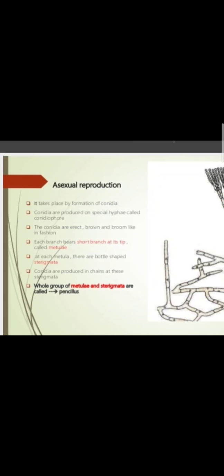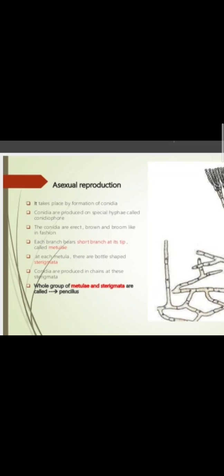Next part is asexual reproduction. Asexual reproduction takes place by the formation of conidia. This conidia we have discussed in the fungi that we have completed till now. Conidia are produced on special hyphae which are called conidiophore. I will describe it in the diagram also, and you have learnt about this in a previous lecture also. The conidiophores are erect, brown colored.